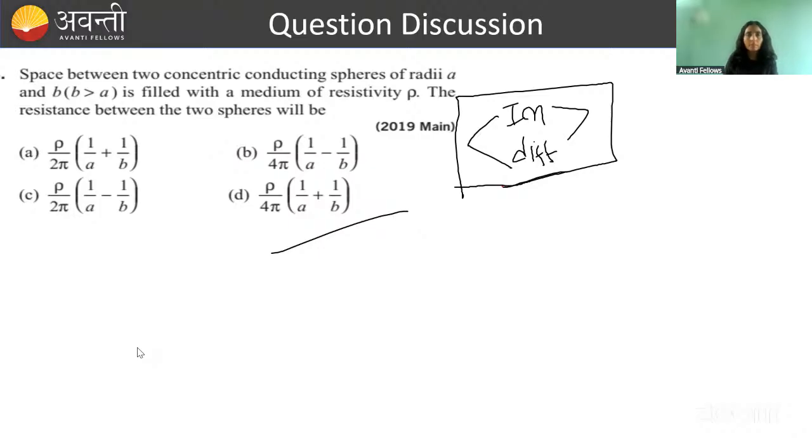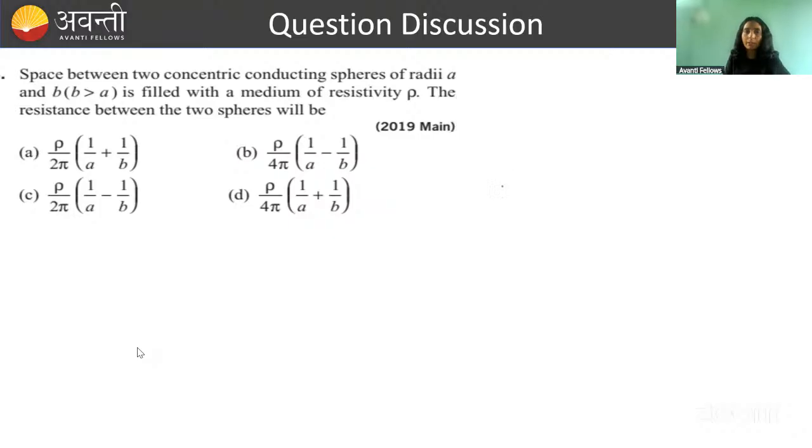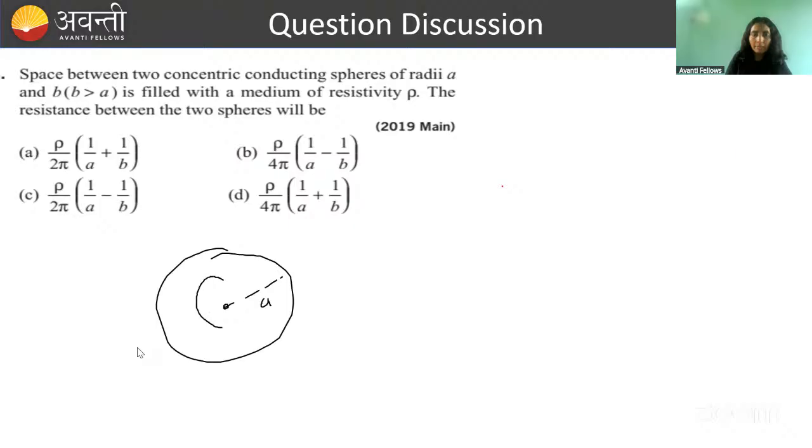ठीक है, चलो एक काम करते हैं, क्वेश्चन को समझते हैं. क्वेश्चन है क्या? Space between two concentric conducting spheres of radius A and B. So let's take a sphere, first sphere is of radius A, then there is a sphere of radius B. So this is A, this is B. And the space between these two concentric spheres is filled with a medium of resistivity rho.